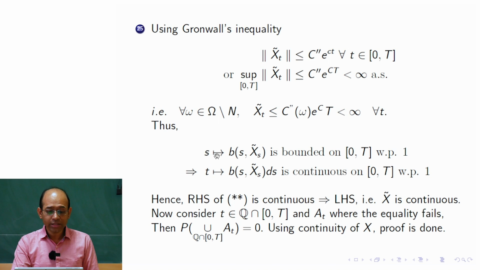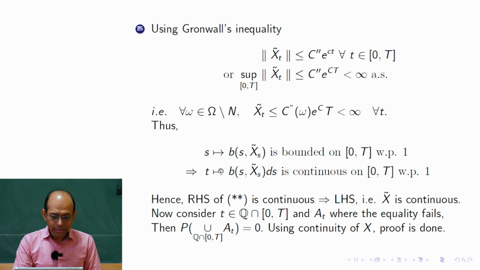Now we consider S to be S of X tilde, as this map. So what can I say about this map now? X tilde turns out to be finite since it is bounded, for almost every omega. And B has the at most linear growth property. So this map on 0 to capital T would be a bounded map, bounded with probability 1.